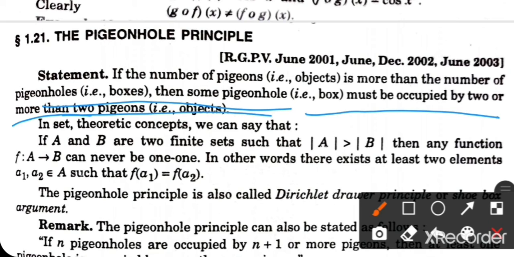That's why this is called the pigeonhole principle. Suppose there are 30 students in your class and 20 benches for sitting, then one bench is occupied by more than one student, only then can all students sit.